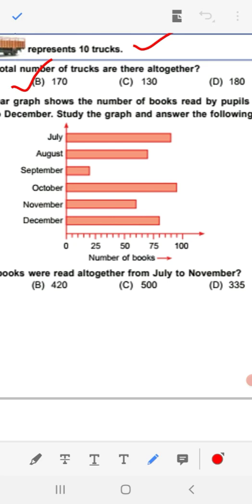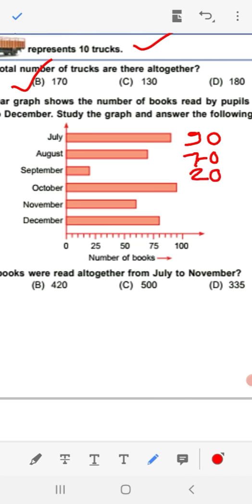So it becomes 75, 80, 85, 90. 90 books. August have after 50, then 55, 60, 65, 70. 70. September, 0, then 5, 10, 15, 20. September, 20.